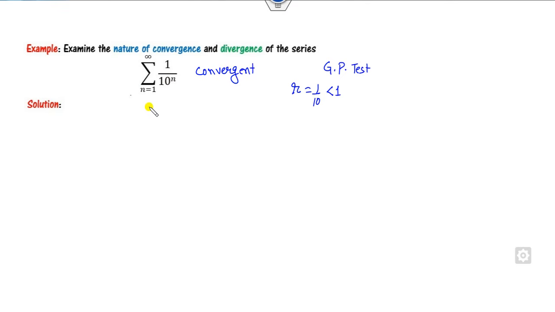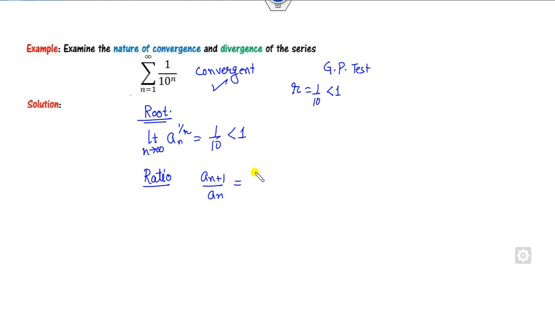But if you apply the root test, you take the nth root of a_n, limit n approaches infinity. What is the value of this? Again it is less than 1, so again it is convergent. You may apply the ratio test. If you take a_{n+1} over a_n, what is it? It's 1 over 10. Again less than 1, so it is convergent. So by any of the tests you will get a convergent series.